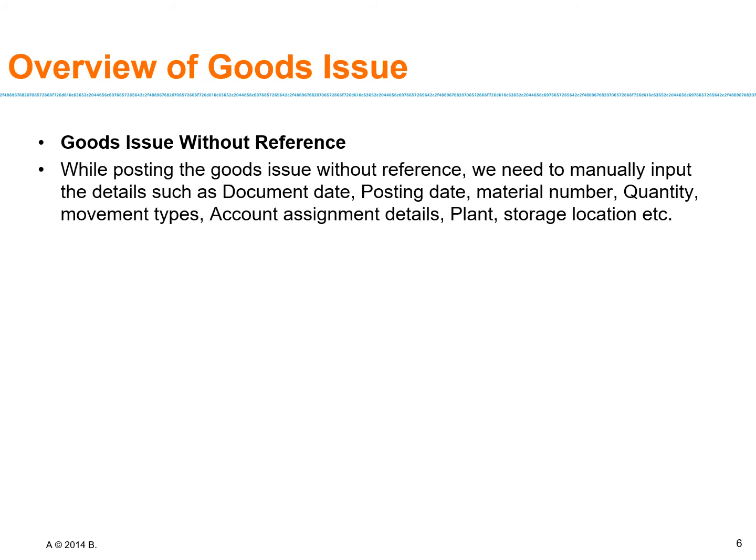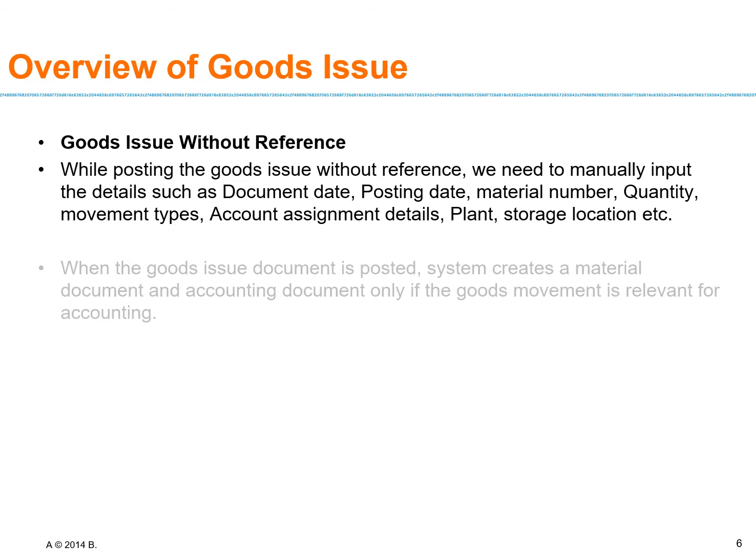While we talk about goods issue without reference, while posting the goods issue without reference, we need to manually input the details such as document date, posting date, material number, quantity, movement types, account assignment detail. ये सारी चीज़ें we have to make it manually because it's without the reference document. So for that, the reference document is not there and you have to just simply put it against the goods issue against without any document.